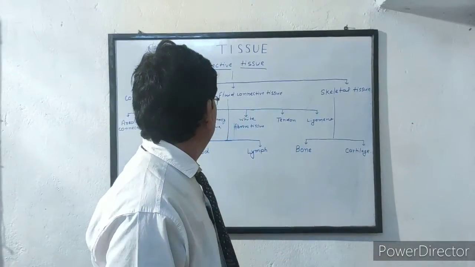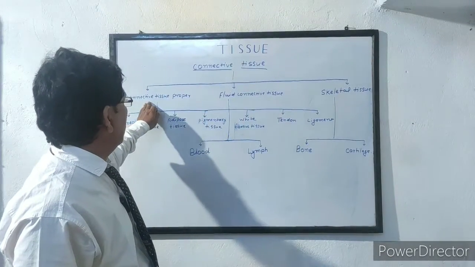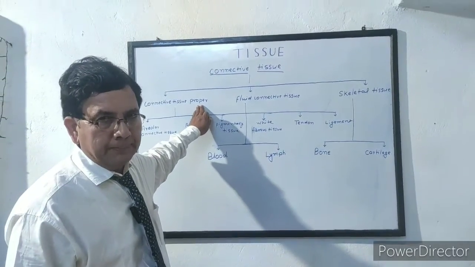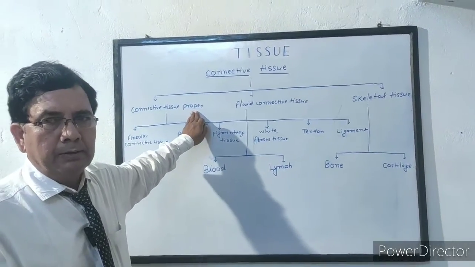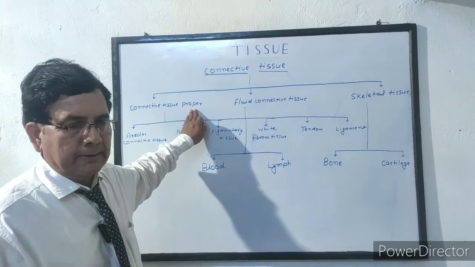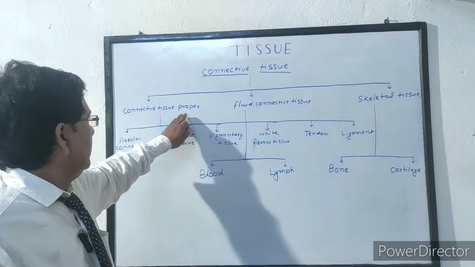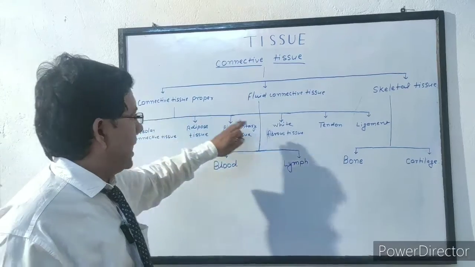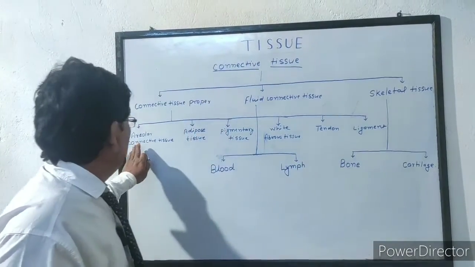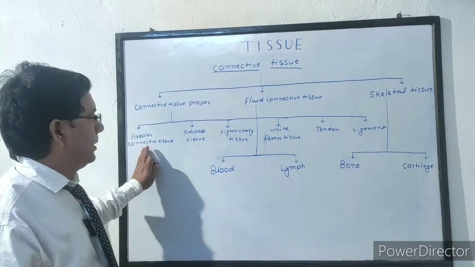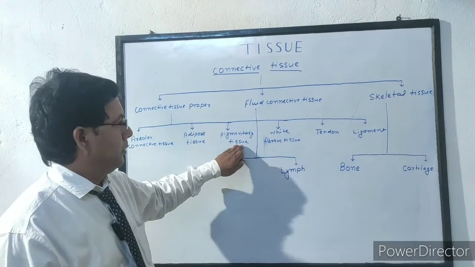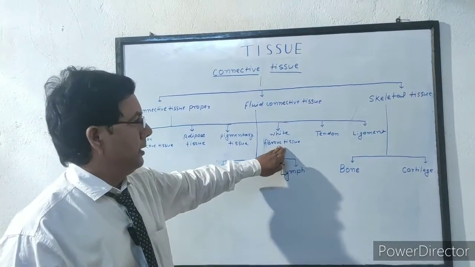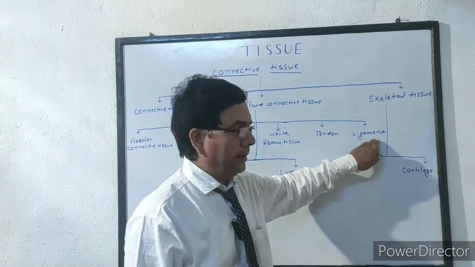So first, connective tissue is called connective tissue proper. It forms packaging around the visceral organs. It is of 6 types: areolar connective tissue, adipose tissue, pigmentary tissue, white fibrous tissue, tendon and ligament.